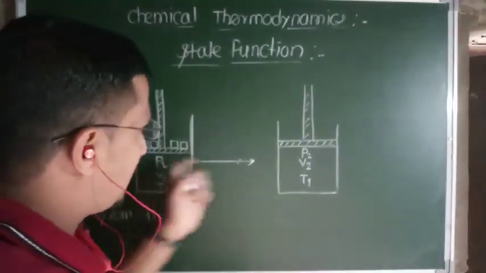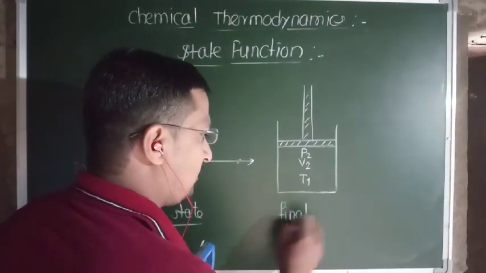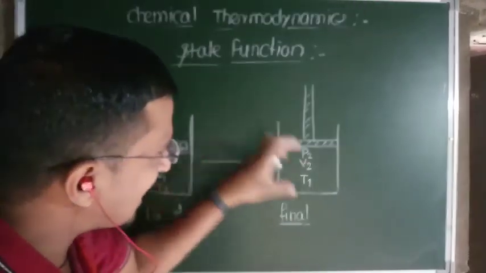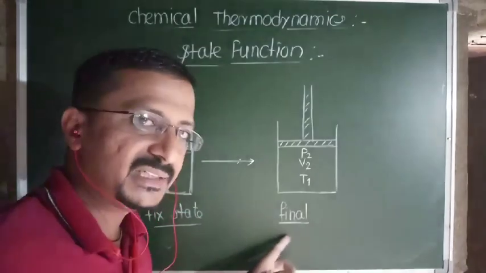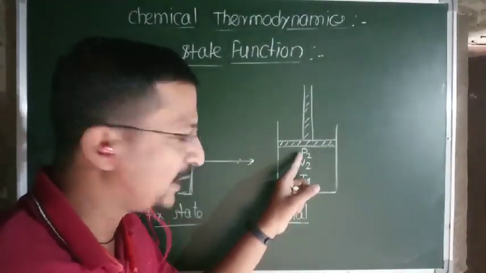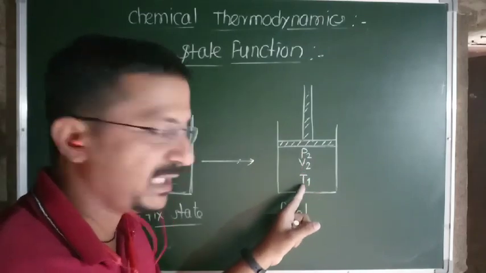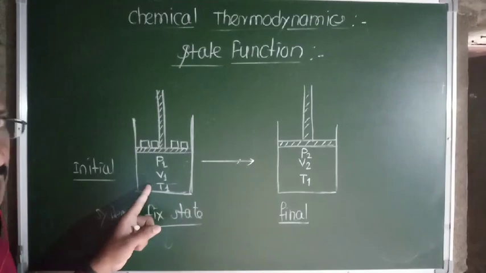Now, this conversion from initial to this, suppose this is the final state. Now we specify the final state of the system by specifying the pressure P2, volume V2 and temperature T1, which is different from the initial state.